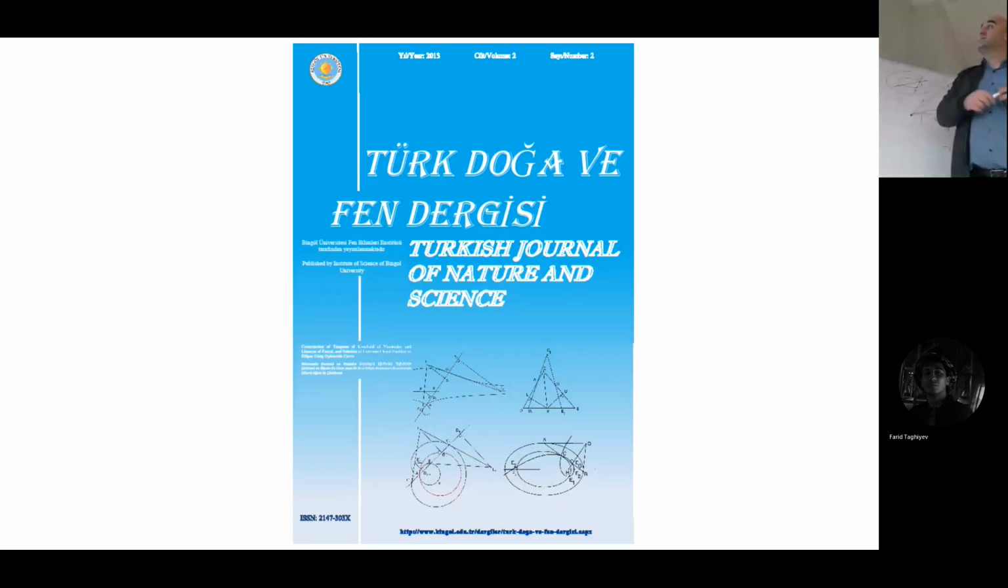This paper was published in the Turkish Journal of Nature and Science. They liked this problem, this paper so much that they took pictures from this paper and put them on the cover page of the journal. There were 10 something papers. They liked it. The pictures are put on the front page. Which year? It was in 2013.